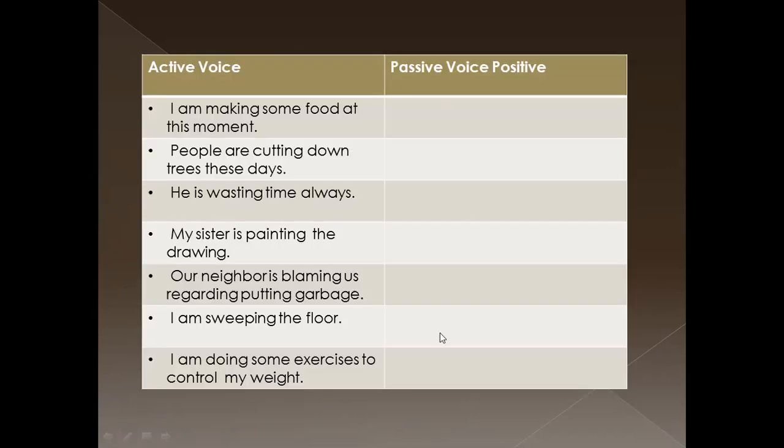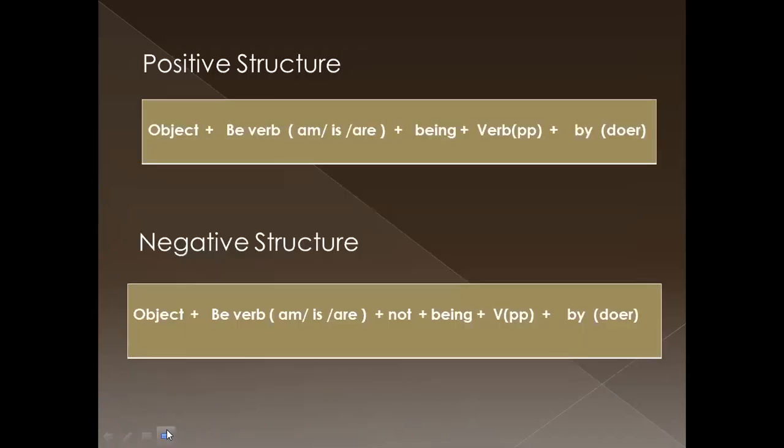Okay, now we have learned the positive structure of present continuous tense in passive voice. Now we are going to the negative structure of present continuous tense in passive voice.